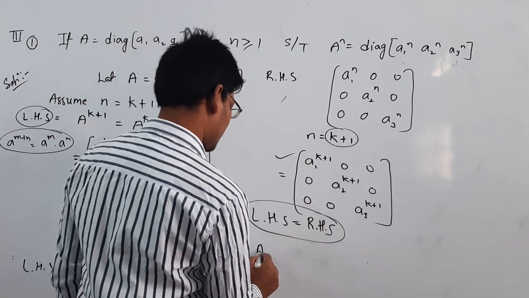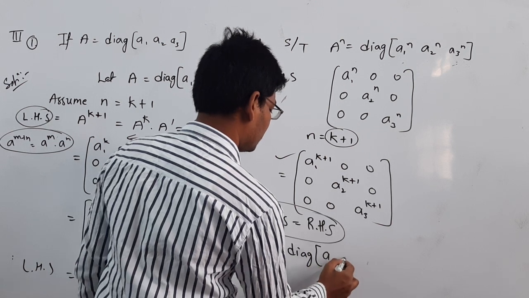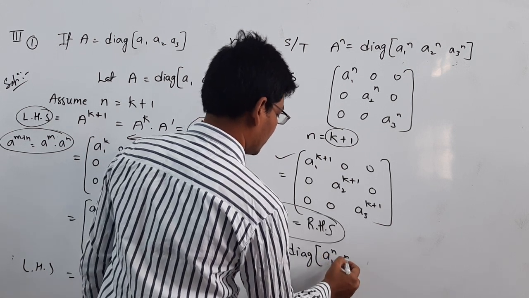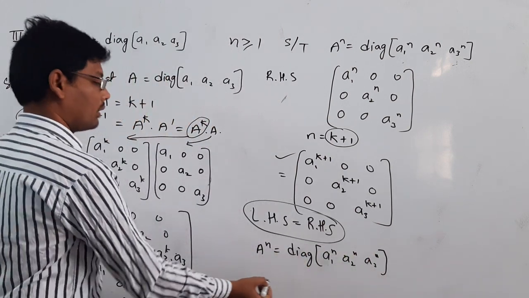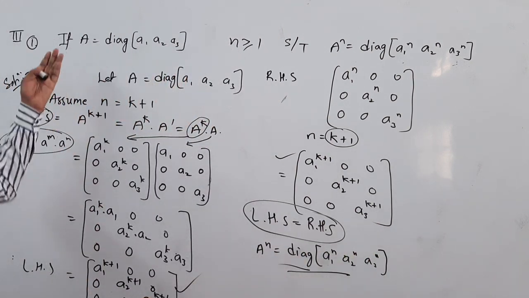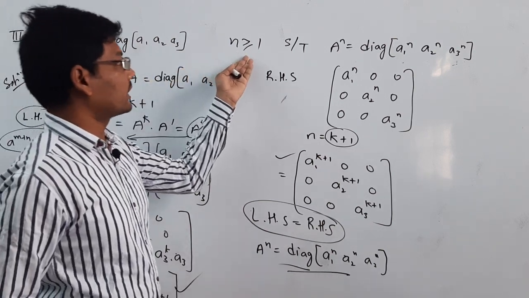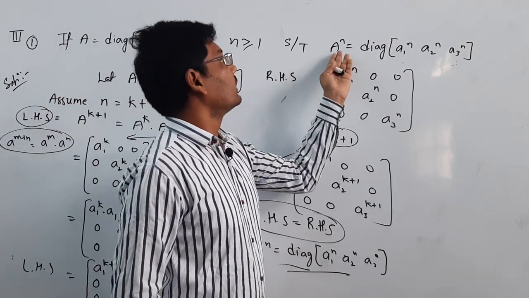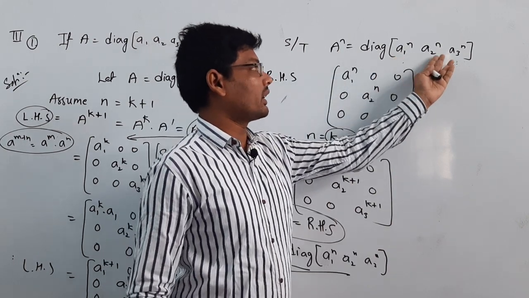We can say that a to the power of n is equal to diag of a1 power n, a2 power n, a3 power n. This is the solution for: if A is equal to the diagonal matrix a1, a2, a3, then for all n greater than or equal to 1, a to the power of n is equal to diag of a1 power n, a2 power n, a3 power n.